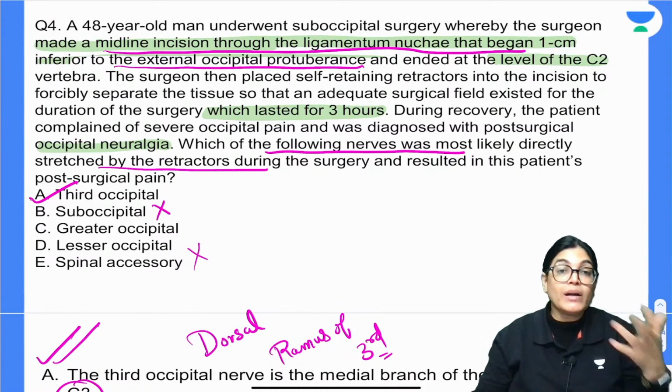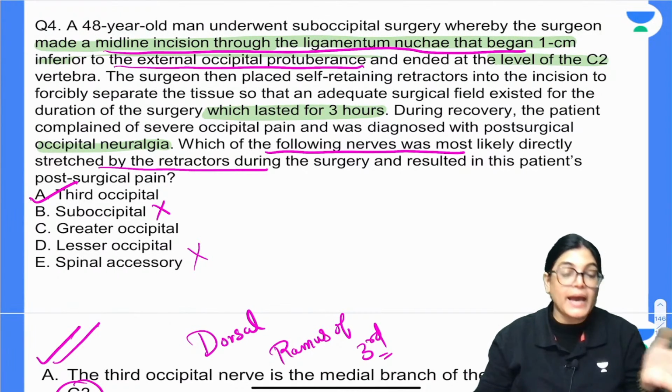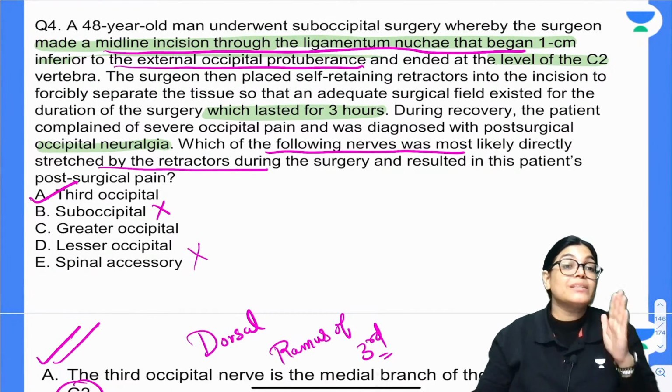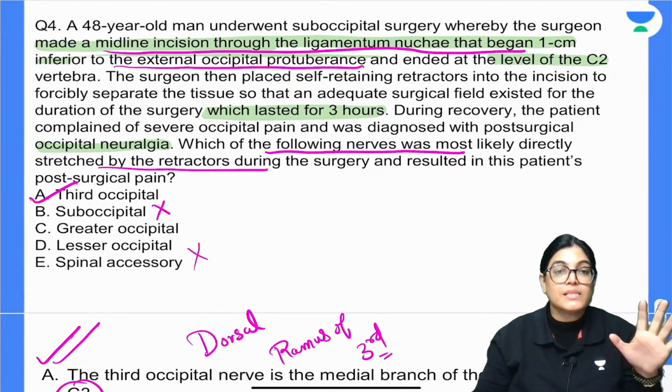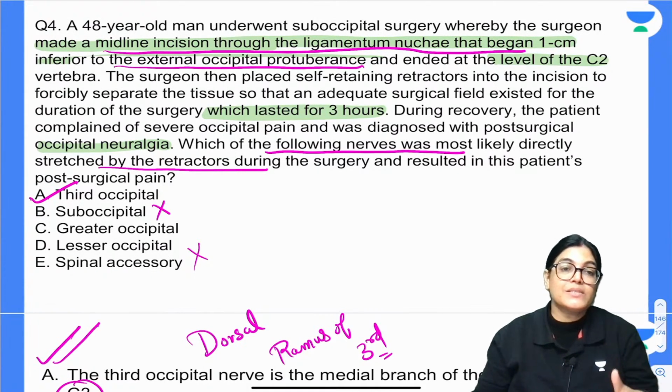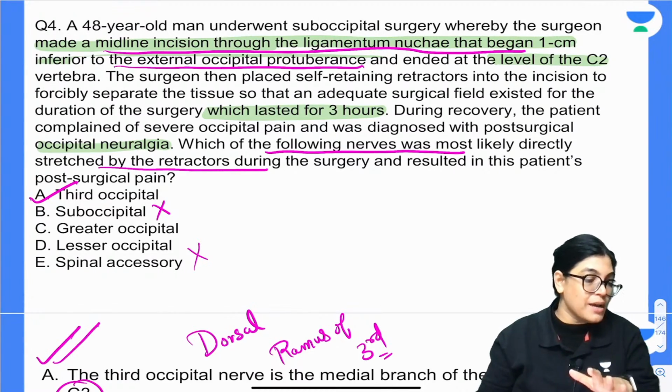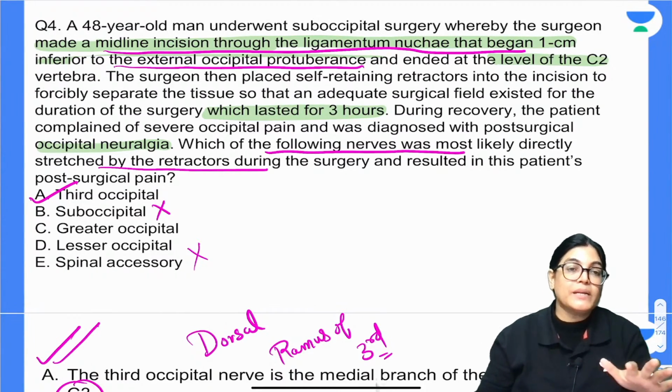In this case, the retraction was done for a long duration, for 3 hours of surgery. So, this is the reason, third occipital. This is the reason for the post-surgical pain, and which nerve is stretched has been asked in the MCQ. So, we will go with third occipital as the correct answer.